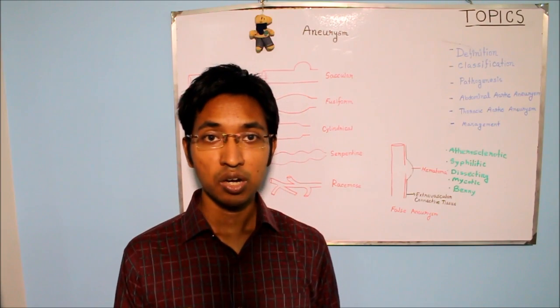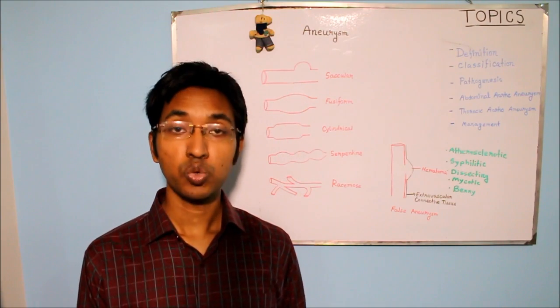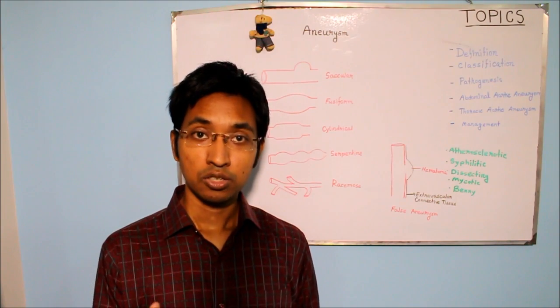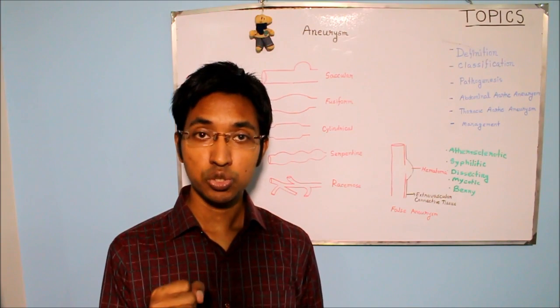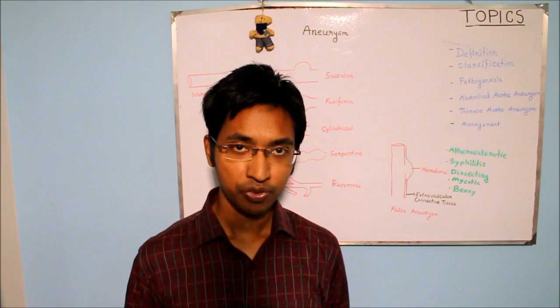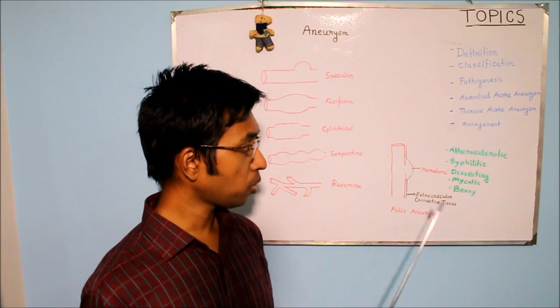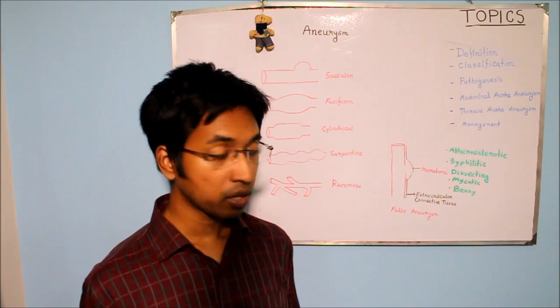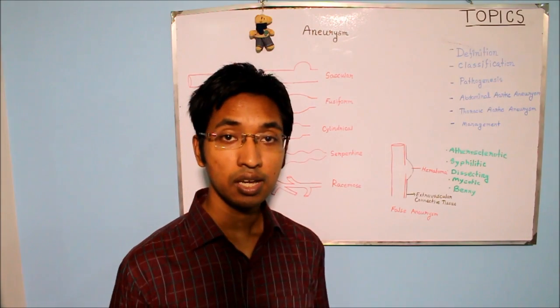The tunica media will become damaged, it will become very weak, so ultimately that will lead to aneurysm formation. So that is the mechanism responsible when we are talking about atherosclerotic aneurysm.